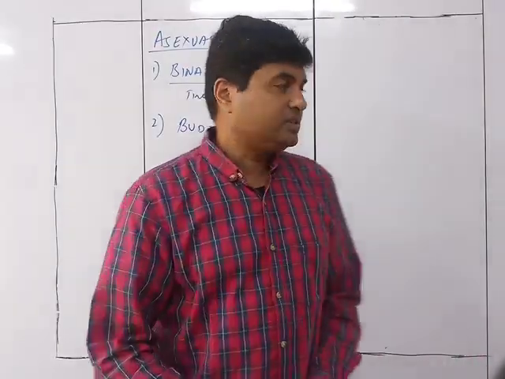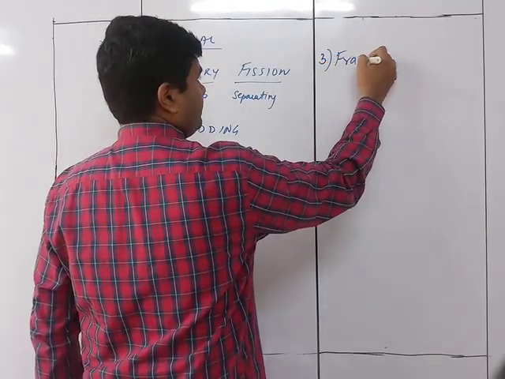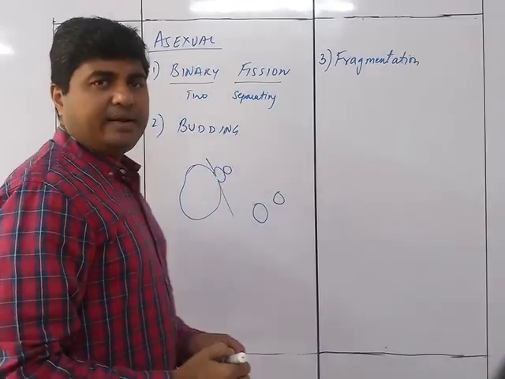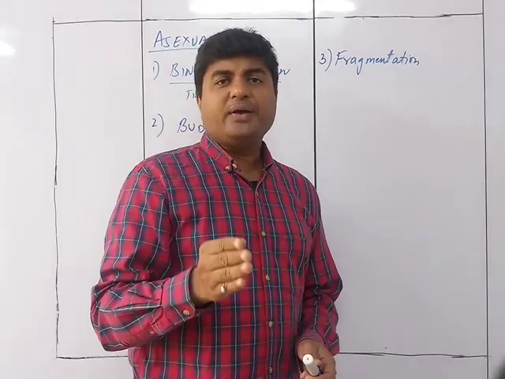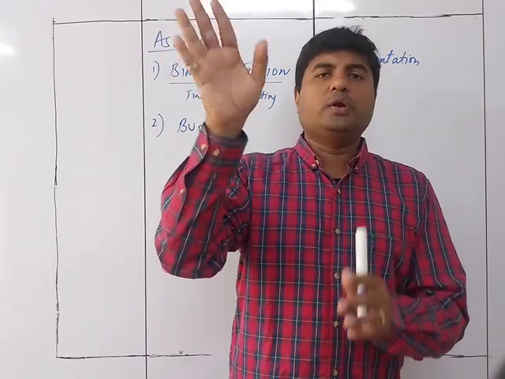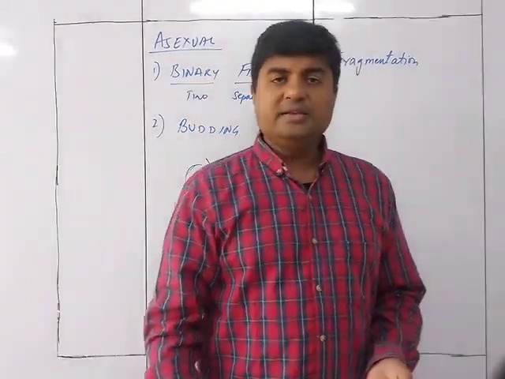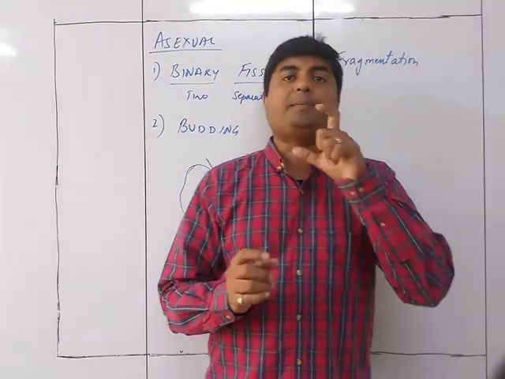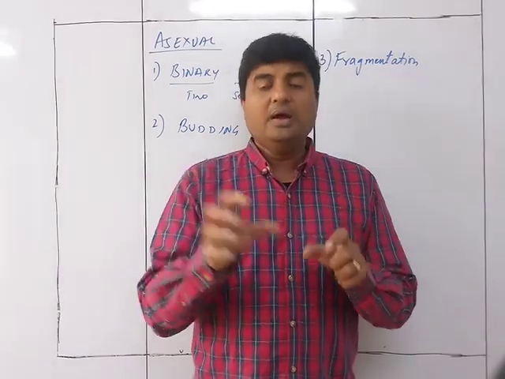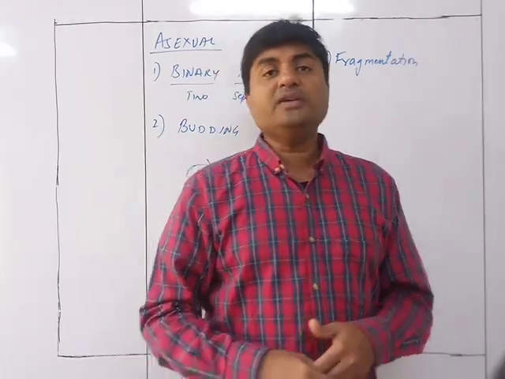The next one is fragmentation. So the third one is fragmentation. Now fragmentation is the one in which a part of that particular organism is detached and forms into a new cell. Fragment means a part of a cell. So when a part of a cell is detached and forms into a new cell and develops into a new organism, that is called fragmentation.